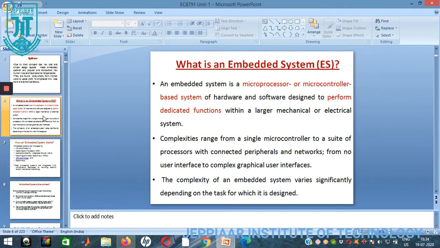What is an embedded system? An embedded system is a processor or microcontroller based system of hardware and software designed to perform dedicated functions within a larger mechanical or electrical system. The complexity ranges from a single microcontroller to a suite of processors with connected peripherals and networks, and from no user interface to complex graphical user interfaces. The complexity varies significantly depending upon the task for which it is designed. So basically, an embedded system is a microprocessor or microcontroller made up of hardware and software together.